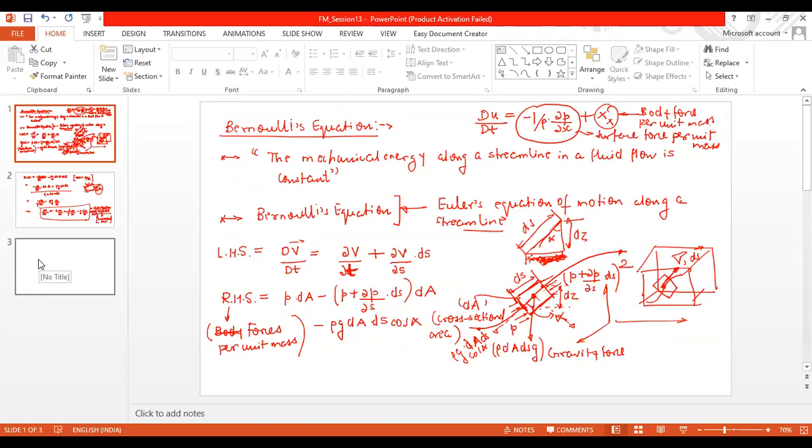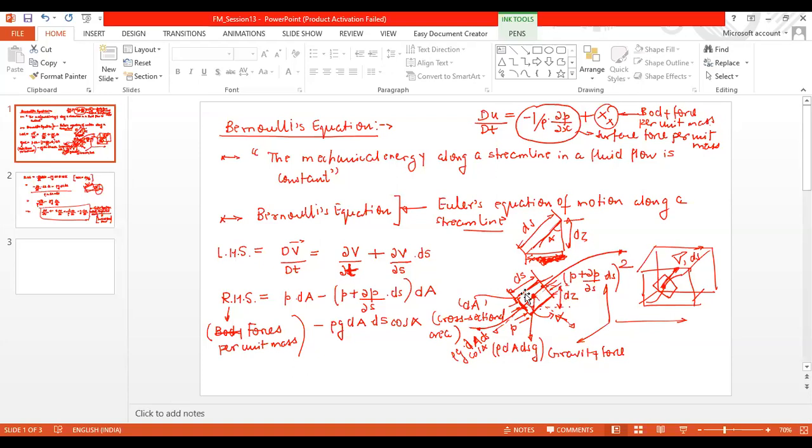Sir, why are we only considering this element on the streamline? Why are we only considering the pressure from the both opposite ends and not from the adjacent ends? Since we are concerned about this direction, ds direction, along this direction only these two pressure forces are acting. If you are concerned about this direction, let's say I am taking as z direction, then you will be concerned about these forces as well. But right now we are just concerned about the forces that are acting along the streamline.